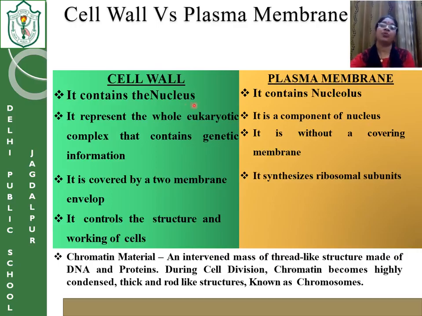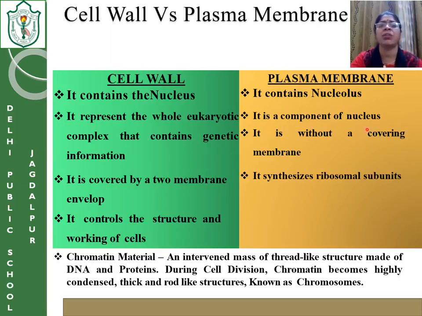Now, I just want to tell you the difference between the cell membrane and the nuclear membrane. This is the plasma membrane, this is the nuclear membrane. The outer cell membrane contains the nucleus, but the nuclear membrane contains the nucleolus. It represents the whole eukaryotic cell with the genetic material.